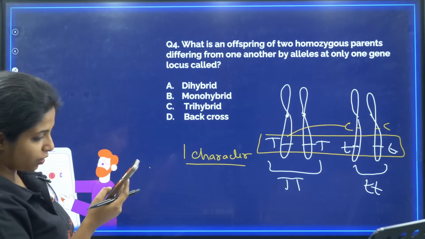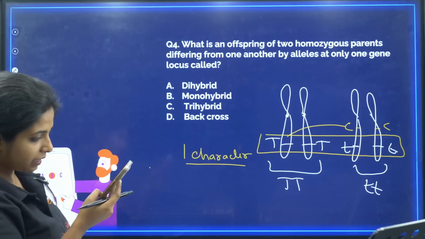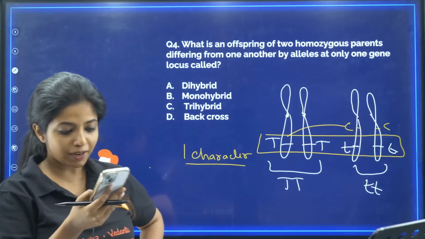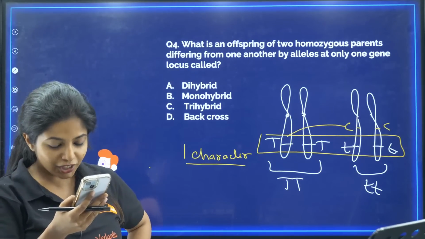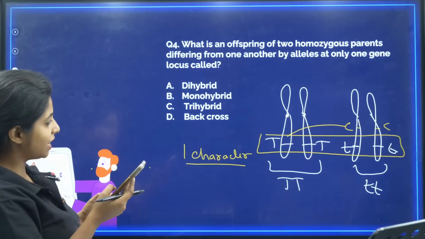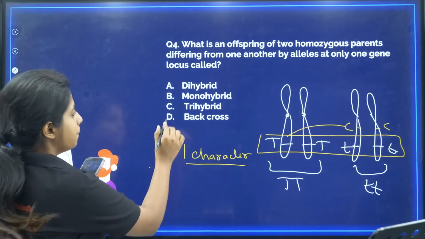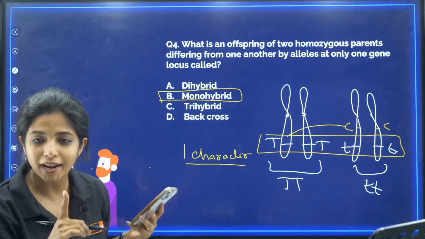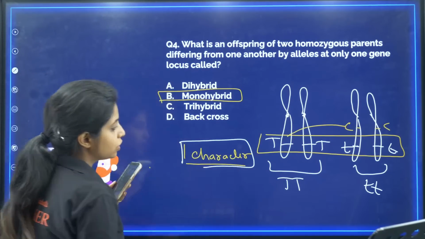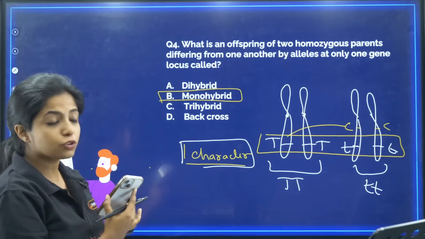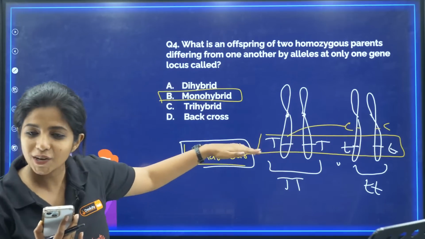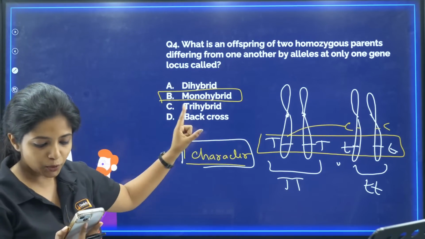What will be the answer? Kirtana says B, Shri says B, Vinita says B, Chandan says B, Sneha says D. The answer will be B, monohybrid. Mono means one. Basically, only one character is being chosen over here, which is why it is known as monohybrid. If it were two characters, then they would have multiple gene loci. But talking about one gene locus, it is one character. I hope you understood this.